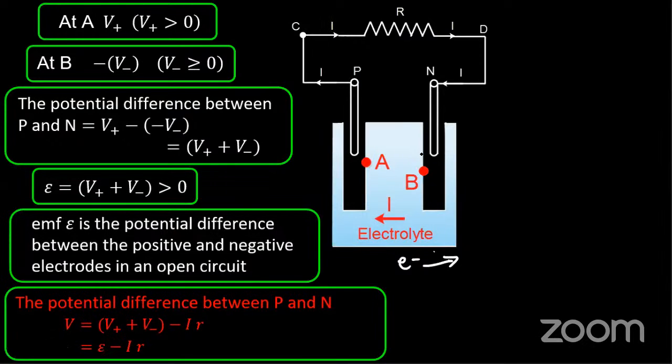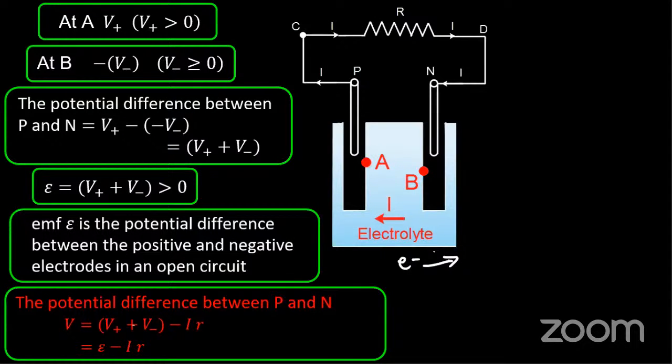The net potential is V plus minus V minus, that is greater than zero. This is the discharging current. This is the charging of the battery and discharging of the battery. On discharging of the battery, the change in potential is given by V plus minus V minus, the total net potential or net EMF of the battery E, minus the current times the resistance.